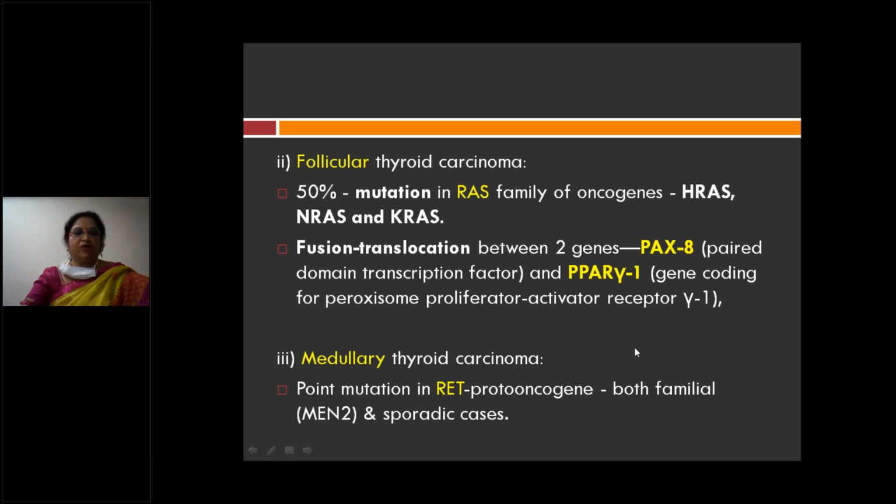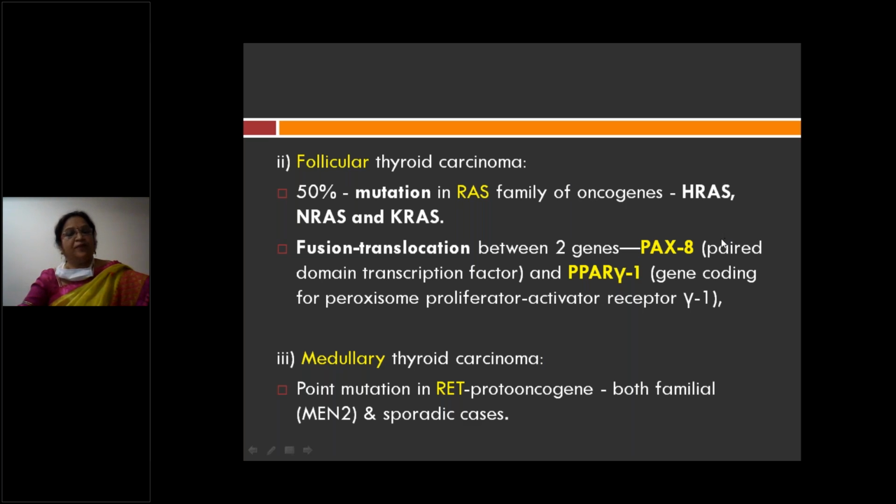This is also responsible for follicular carcinoma. So in follicular carcinoma, 50% have mutation in the RAS gene, the growth promoting oncogene, HRAS, KRAS, NRAS, and fusion translocation between two genes.